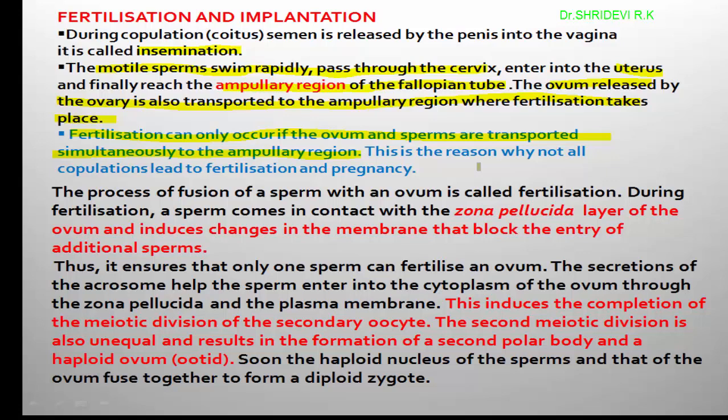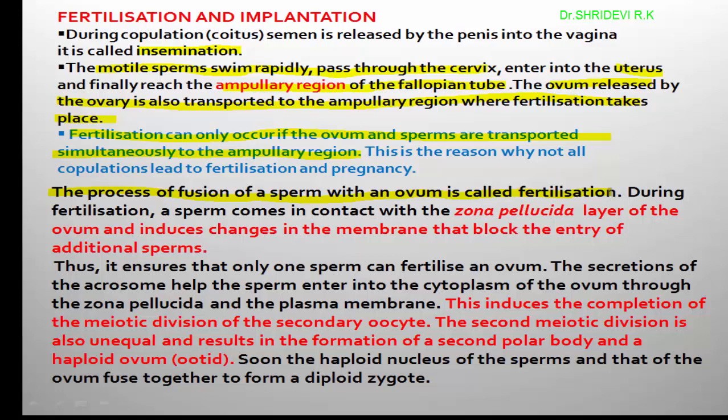Because once the sperm is transported, the egg should also simultaneously reach the ampullary region. If both reach the ampullary region in time, it will result in fertilization and lead to pregnancy. The process of fusion of a sperm with an ovum or egg is called fertilization.